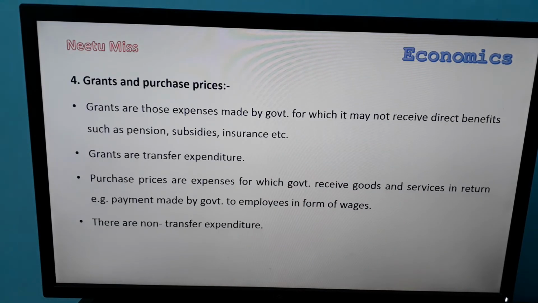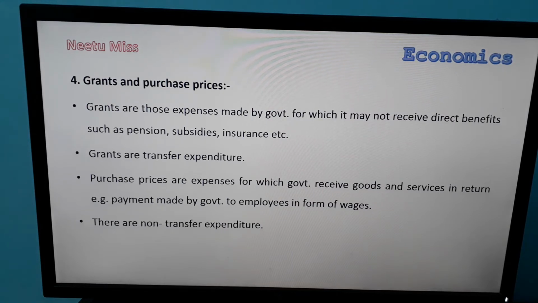Next is grants and purchase prices. Grants are those expenses made by the government for which it may not receive direct benefits, such as pension, subsidies and insurance. So grants means the government spends money and money moves from government to people, but the government will not get a direct benefit. So grants are like a transfer expenditure where the government will not create any output and income.